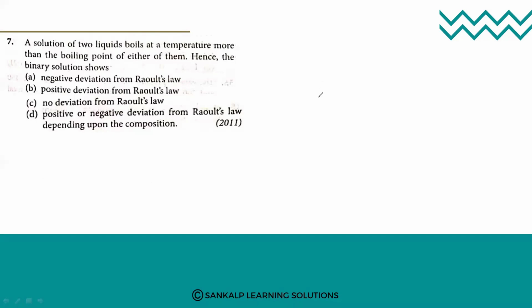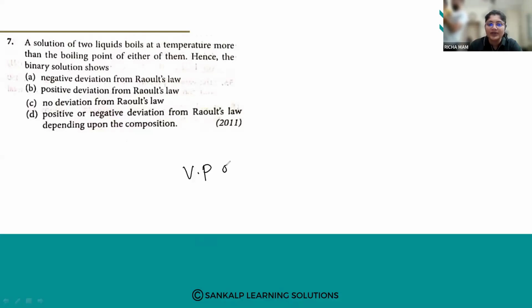So we know that solutions always boil at a relatively higher temperature, right? So what does that mean? When they boil at a higher temperature, the vapor pressure of the solution is less. Because of that, what will happen? It will show negative deviation from Raoult's law. So option number A is the correct answer.